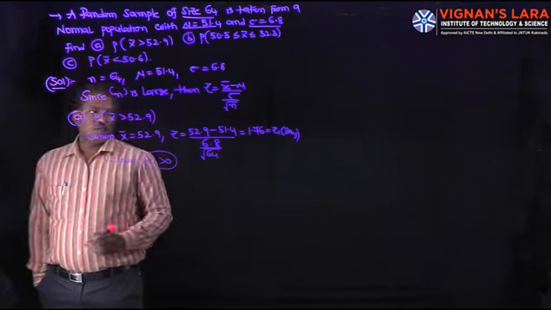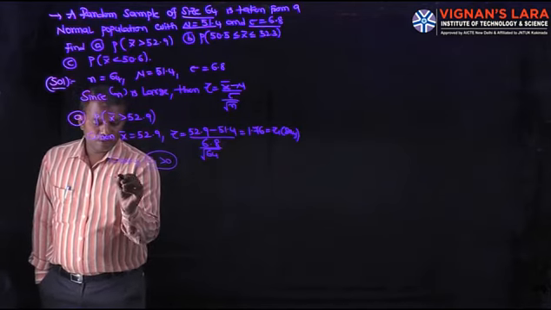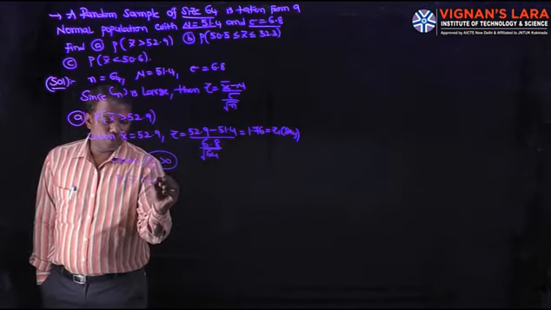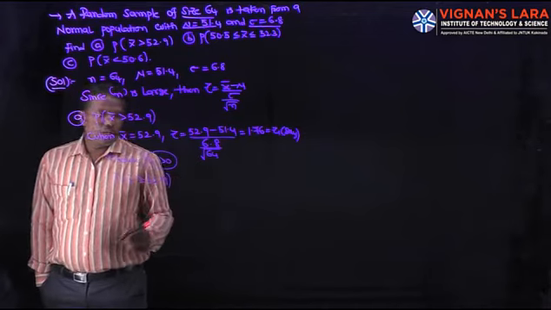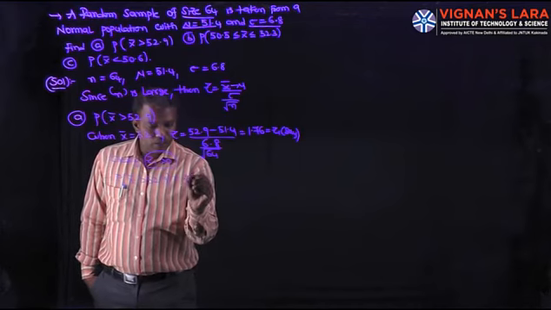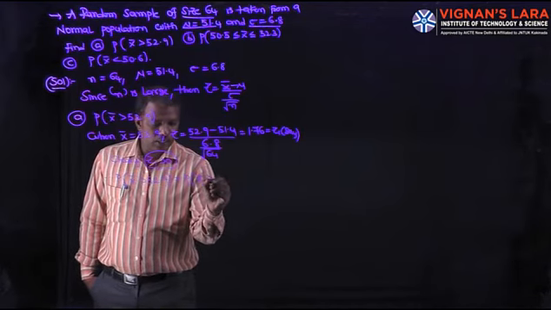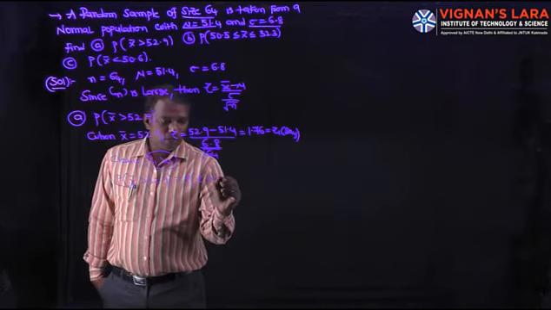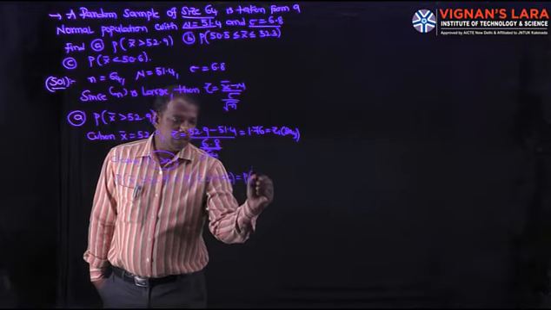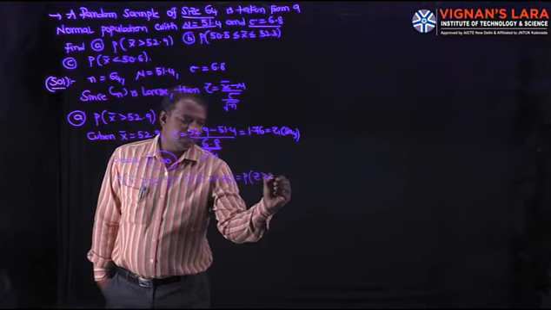Remember it. Therefore, P of x bar greater than 52.9 will be nothing but P of Z greater than 1.76, which is P of Z greater than Z1.